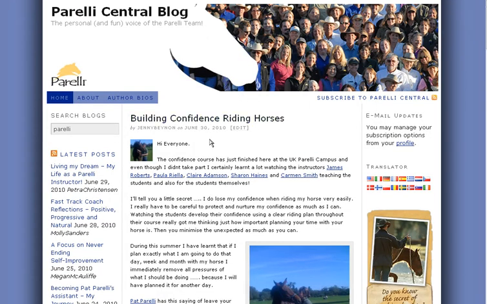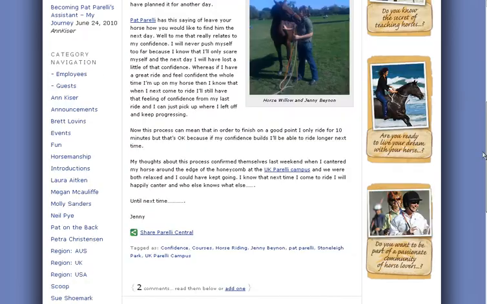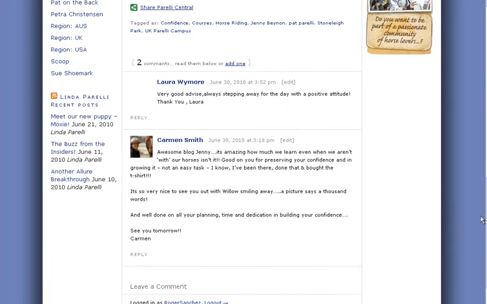The thing you're going to see is the title, and the title is clickable. You can click it to go directly to the page where you can also see comments that are posted as well. You can see Laura wrote a comment. You can see Carmen Smith wrote a comment as well. And you can then write a comment.